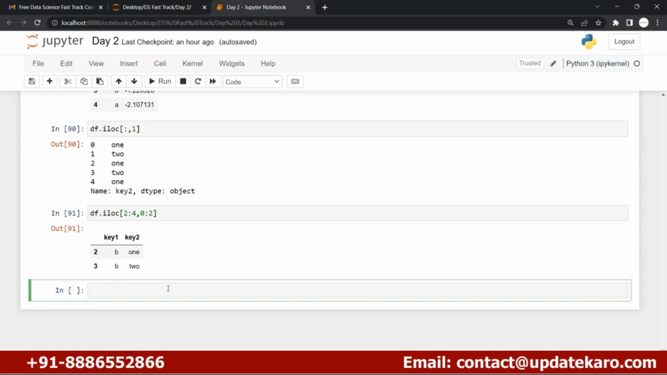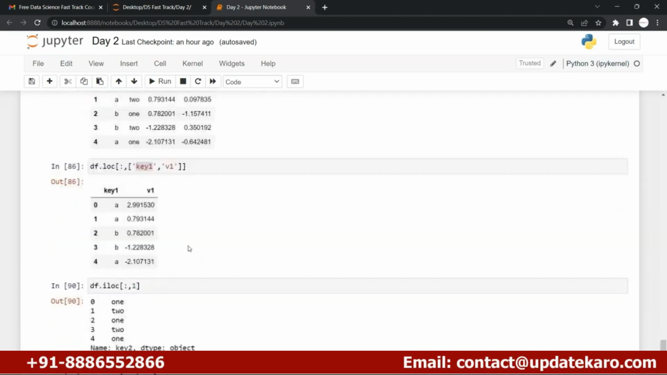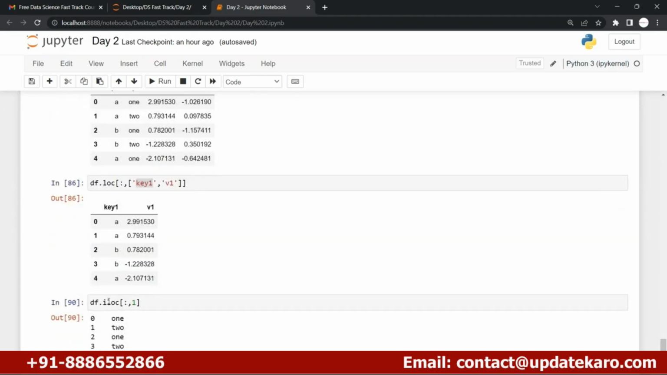You can go ahead with either the iloc method or the loc method, right? Now let us talk about the next thing.